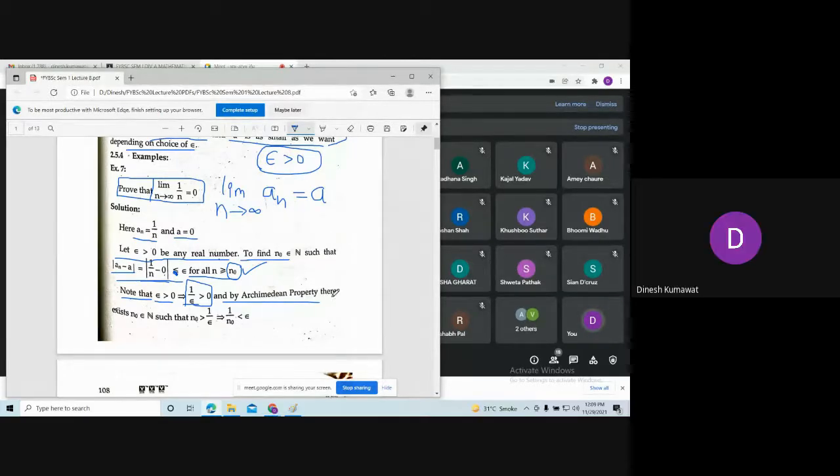We can find a natural number, let me call it n naught, such that this real number 1 upon epsilon is less than our natural number n naught. Now you shift the roles of epsilon and n naught, so we can say that 1 upon n naught is strictly less than epsilon.